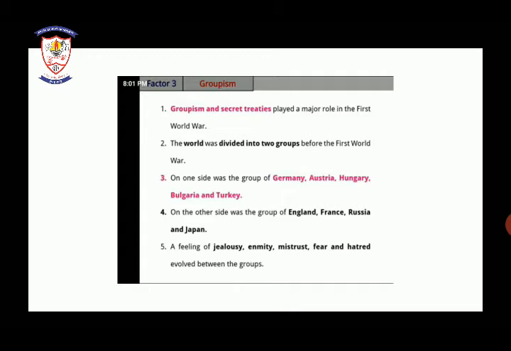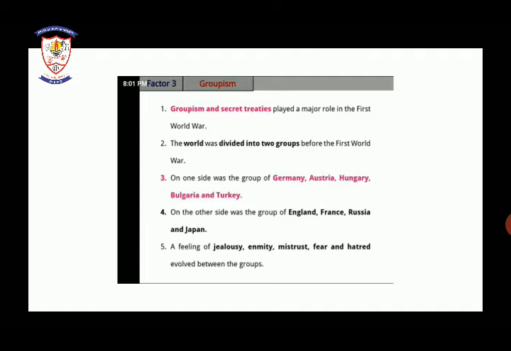Third is groupism, secret treaties. Groupism and secret treaties played a major role in the First World War.